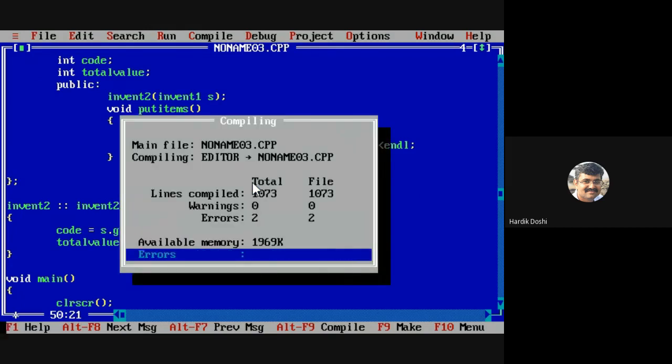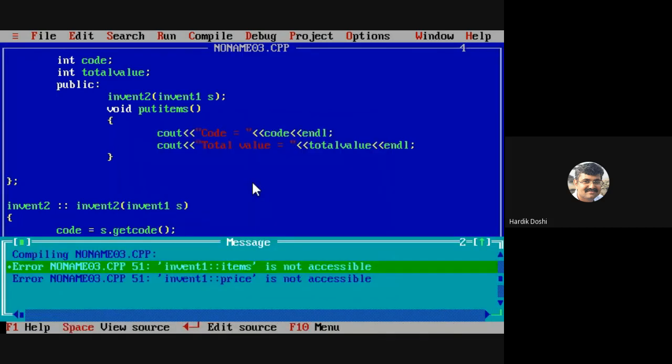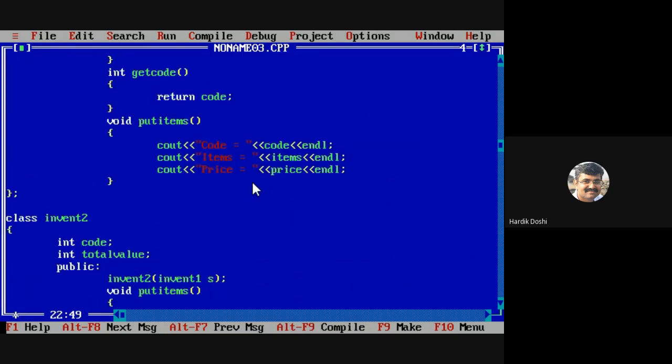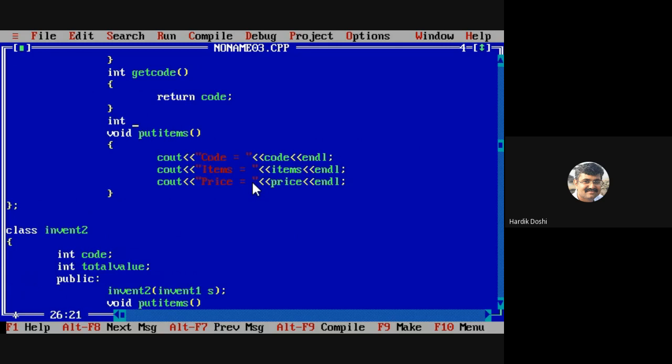See? Similarly, what about items? Can I say get items? Similarly, get price. And in invent one, I need to write two more functions: integer get items.